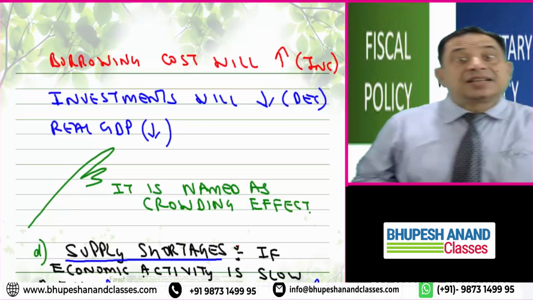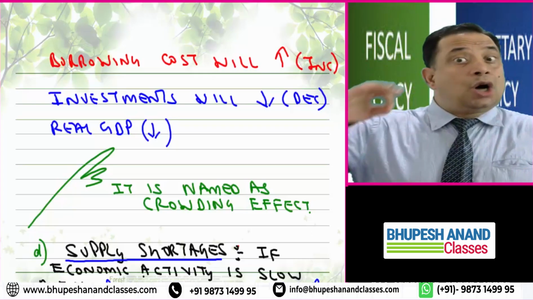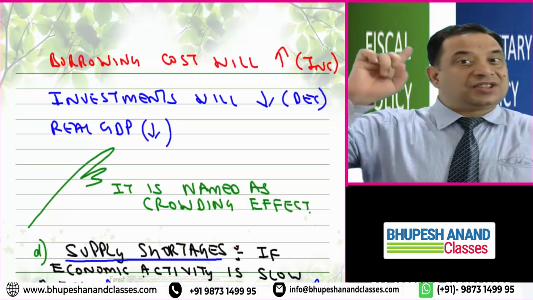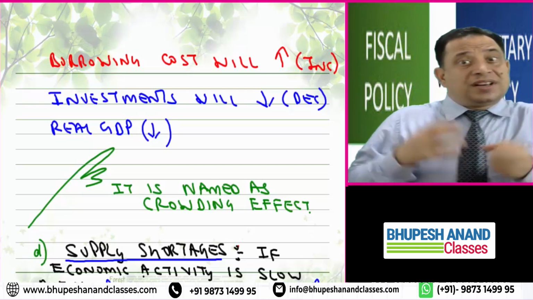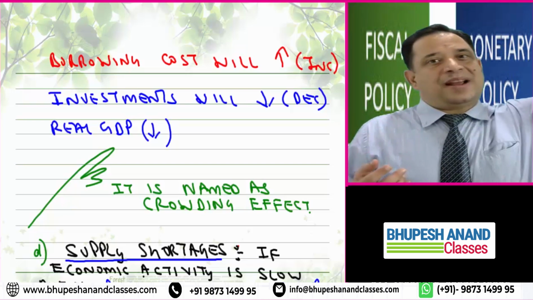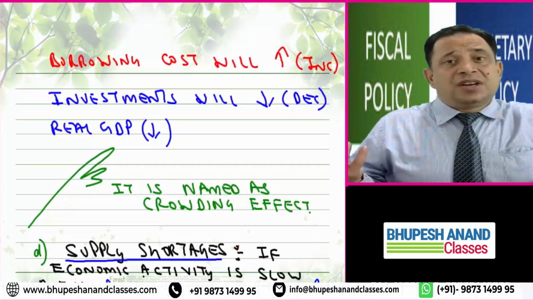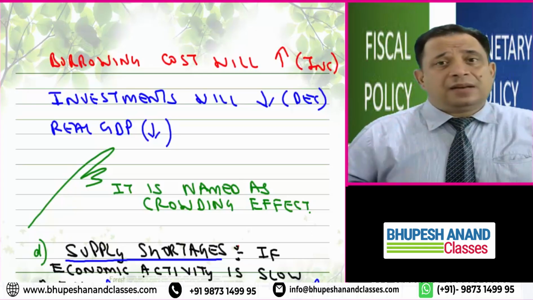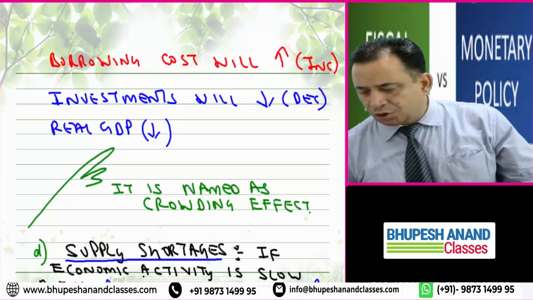Next difficulty is supply shortages. In aggregate supply, I have told you that long run aggregate supply is not a function of price. Rather, it is a function of capital and labor availability. In the long run, you cannot increase the supply by just increasing prices. So if we have an expansion in fiscal policy, but no labor or capital is available, we will face a difficulty, and that is named supply shortages.